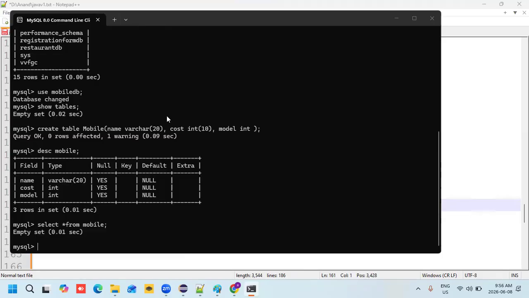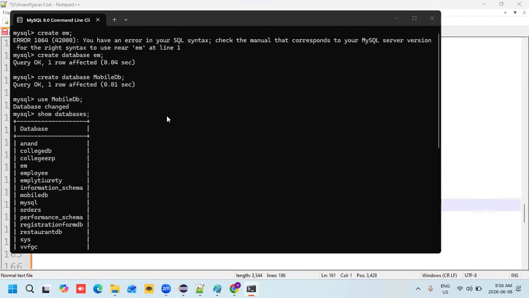box. Once you open that, it will ask you the password. So remember that password, enter the password. Once you enter the password, you need to create your database first. Once we create the database, what is the command to create database? Create database and the name.